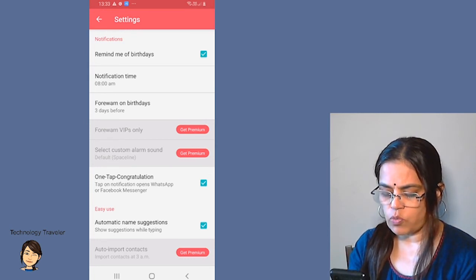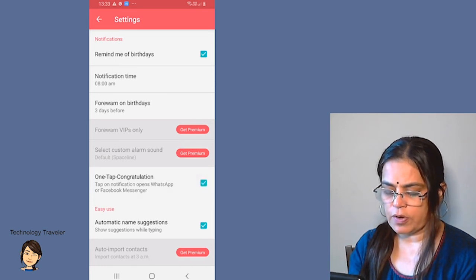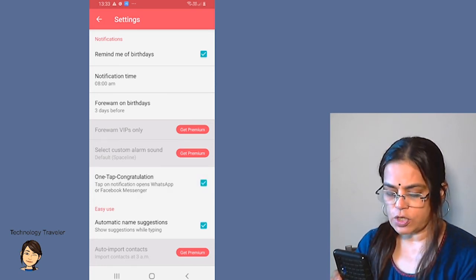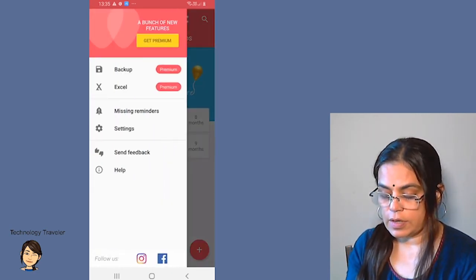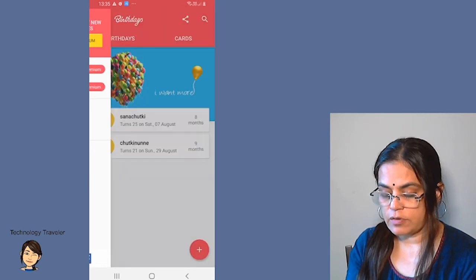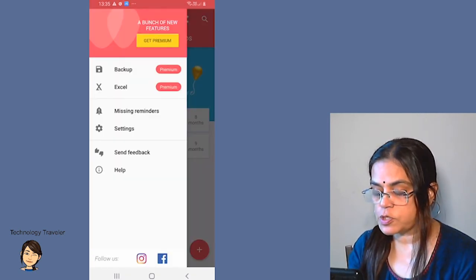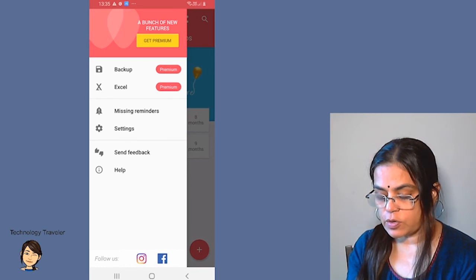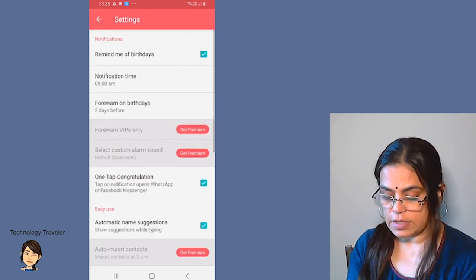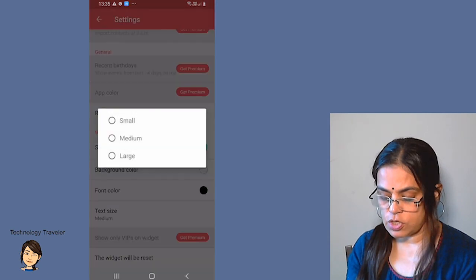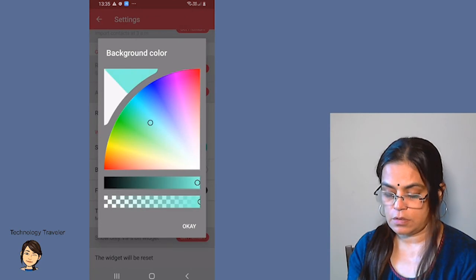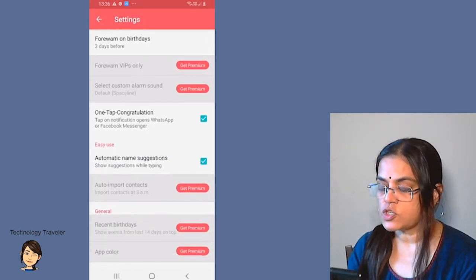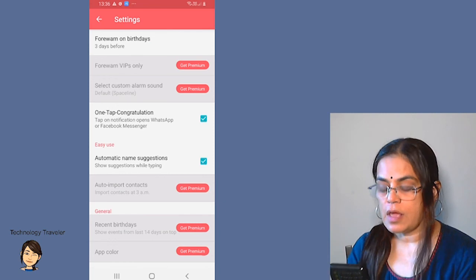When we click on this one tap congratulations, you can directly open WhatsApp or Facebook Messenger. I'm back again here. So if I click on these 3 lines, now I'm on missing reminders. If you choose the premium option, you can also back up all these birthdays on an external drive. Back to settings. Text size can be changed to small, medium and large. You can also change the background color. The notifications can be set to show on your home screen and the widget will be